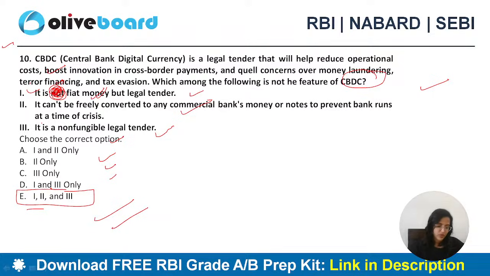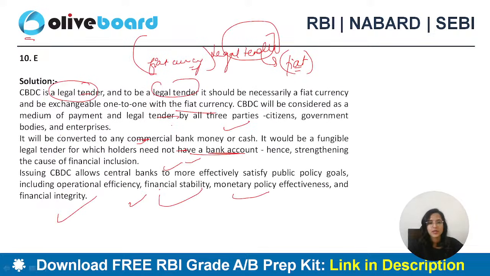Acha. Okay. So the question is asking not the correct option, but the incorrect. Which of the following is not correct, है ना? Which of these are not correct? So all are not correct. Exactly. So it is not a fiat currency. This is wrong. It is a fiat currency. It can be freely converted and it is a fungible legal tender. Okay. Chaliye. Let's move forward.